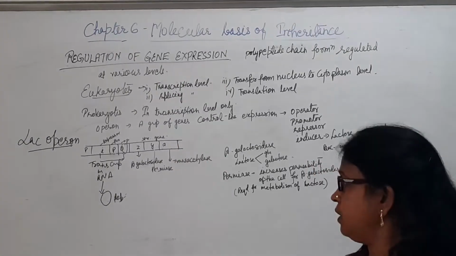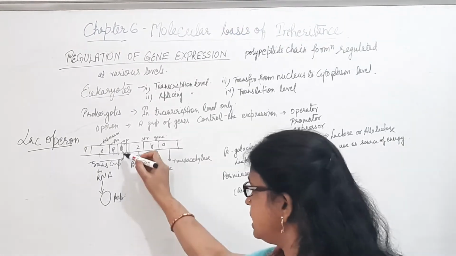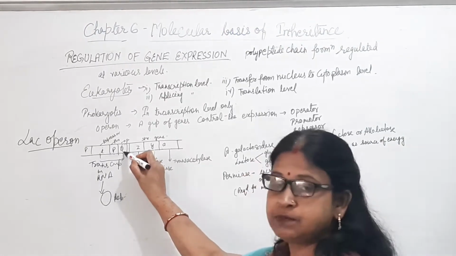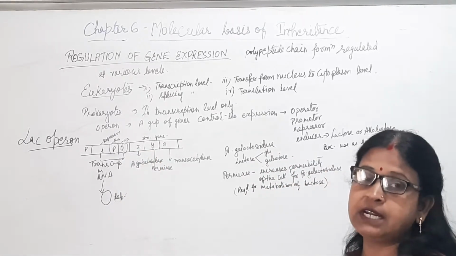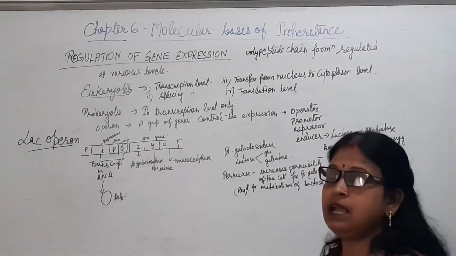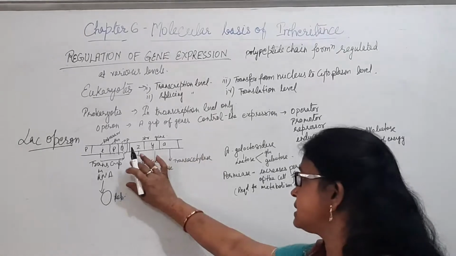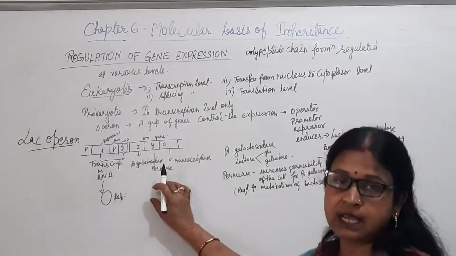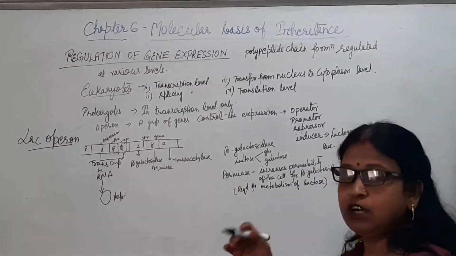Now, we can see that when the repressor occupies the operator region, then the promoter will not do its activity and will not initiate the functioning. In that case, Z, Y and A will not undergo any transcription or translation, all these 3 enzymes will not be synthesized, and the activity will not proceed.